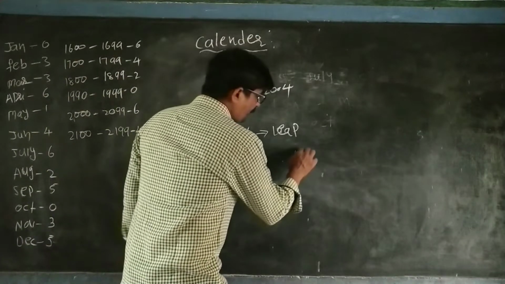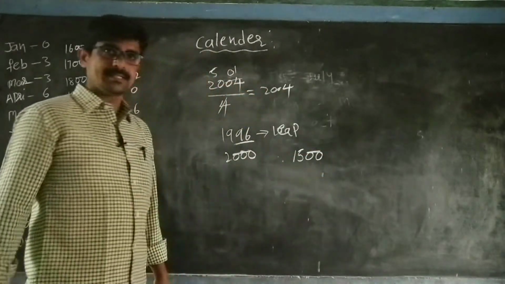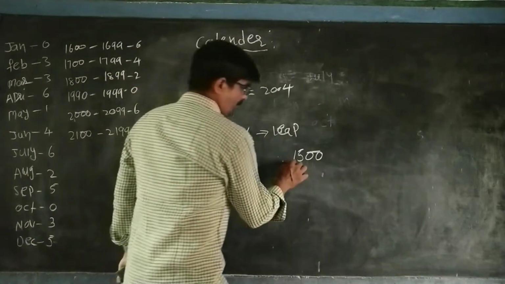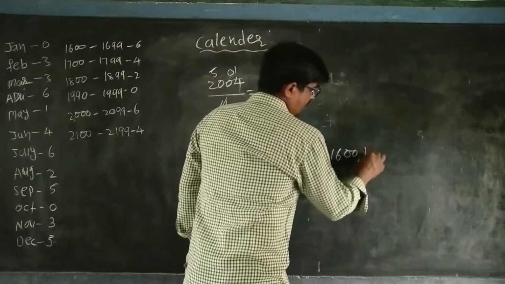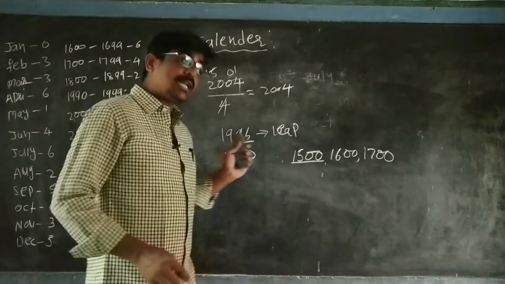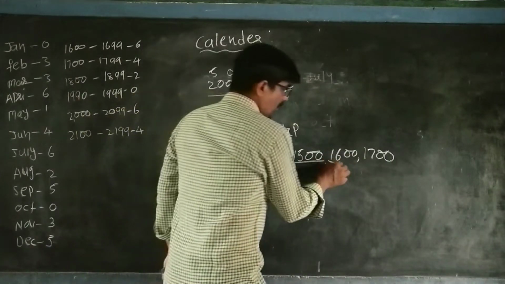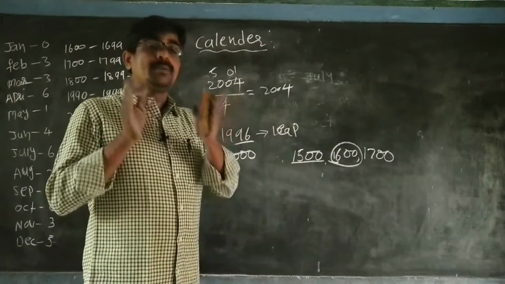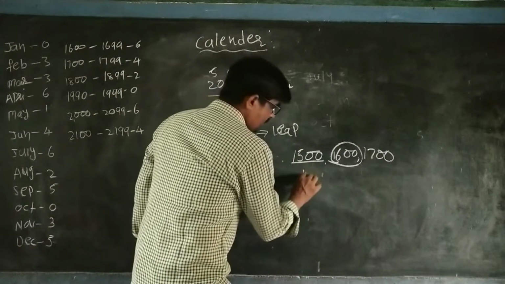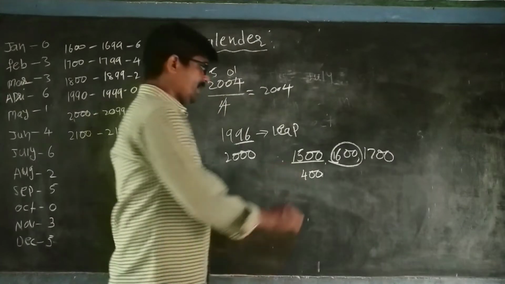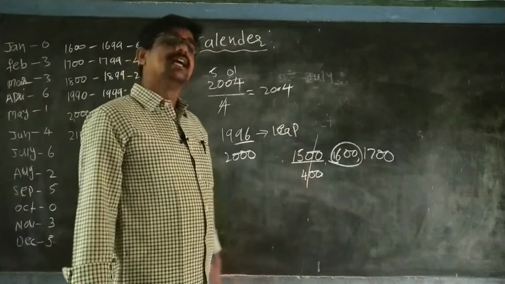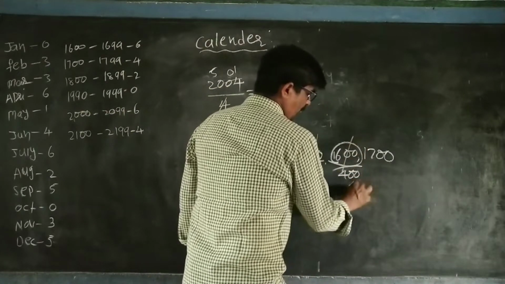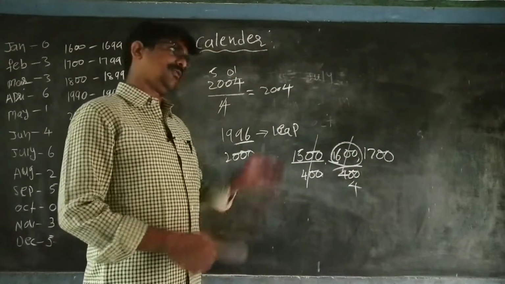But there is a confusion for century years like 1500, 1600, 1700. A century year must be divisible by 400, not just by 4. So 1500 is not a leap year, but 1600 is a leap year, because it is divisible by 400.